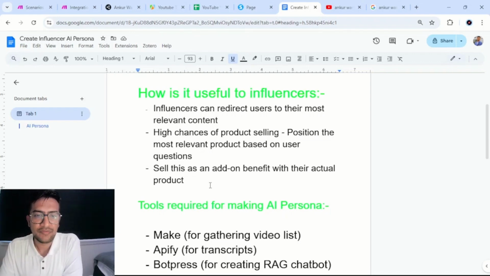Sell this as an add-on benefit with their actual product. Let's say you're selling a course, and you want to increase the retention of knowledge of that course. You could create a chatbot like this, which was trained on your course. Now the users can ask questions and get answers from the book or the product that they purchased, and this is only available to them if they have purchased the product. So again, a very good add-on benefit. It does have a commercial benefit and commercial value.